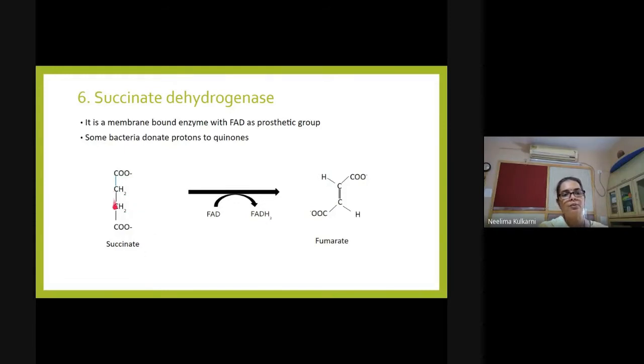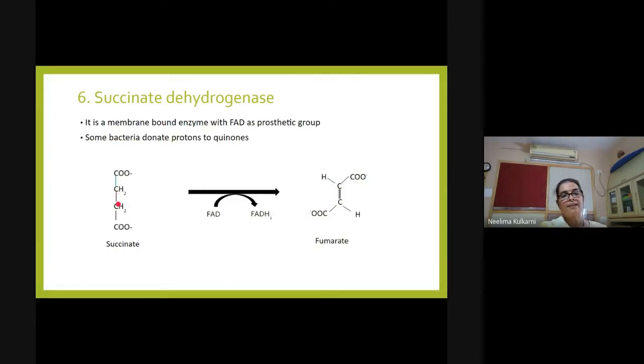So these two CH2s you can see here, each carbon donates one hydrogen and a double bond is introduced between the two carbons. So this is a 4 carbon compound, fumarate, that is being synthesized here. FAD is converted to FADH2 because it accepts hydrogens from succinate.